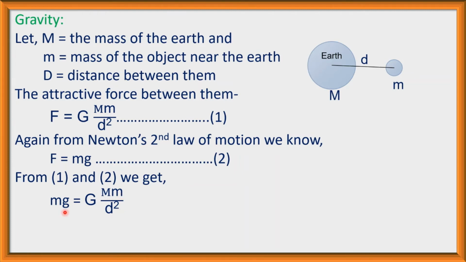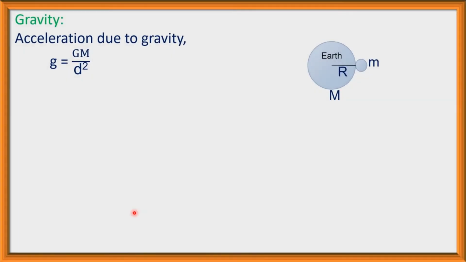Here is small m, here also is small m. So g is equal to GM divided by d square. Here m is divided by this m. So acceleration due to gravity, g is equal to GM divided by d square. This is the equation of acceleration due to gravity.